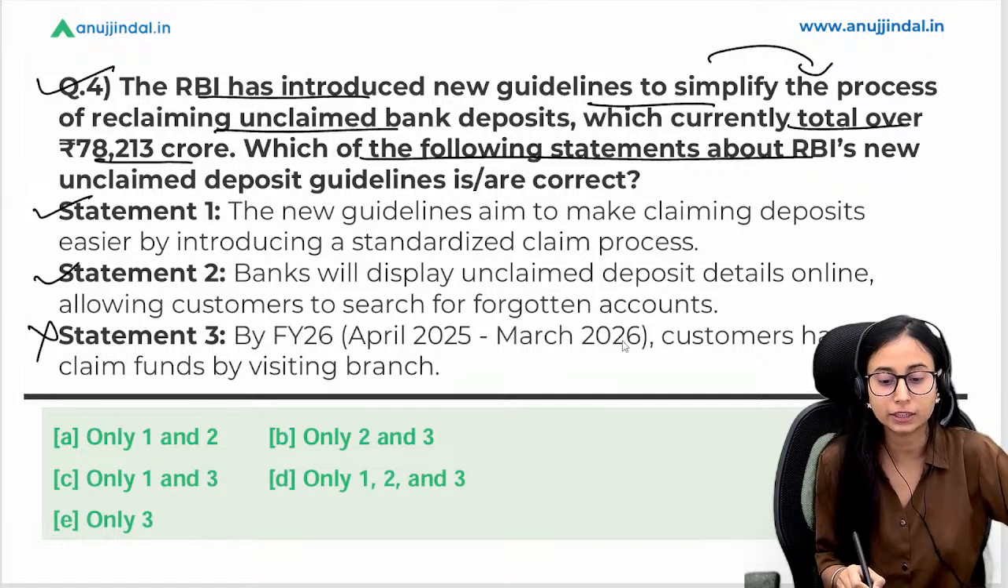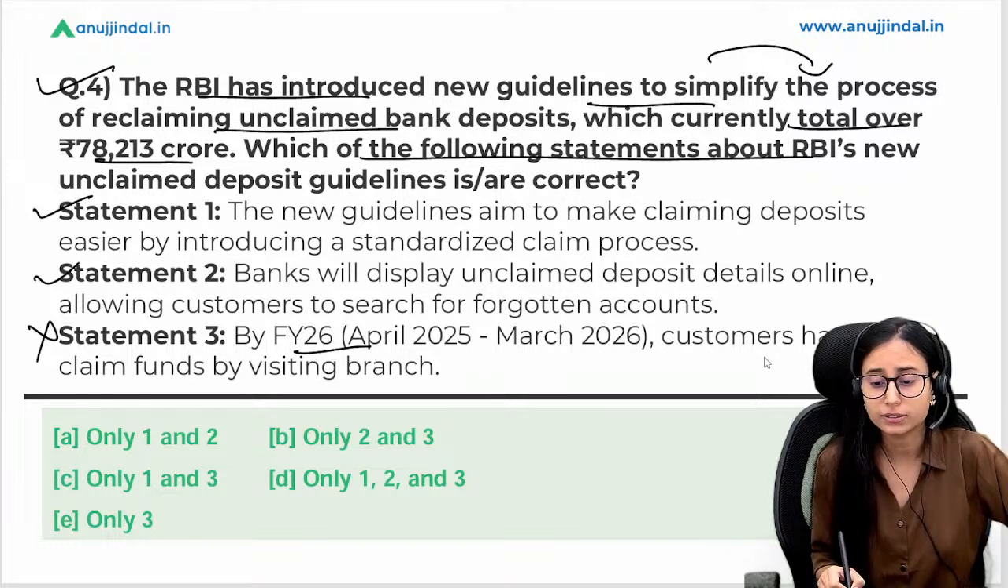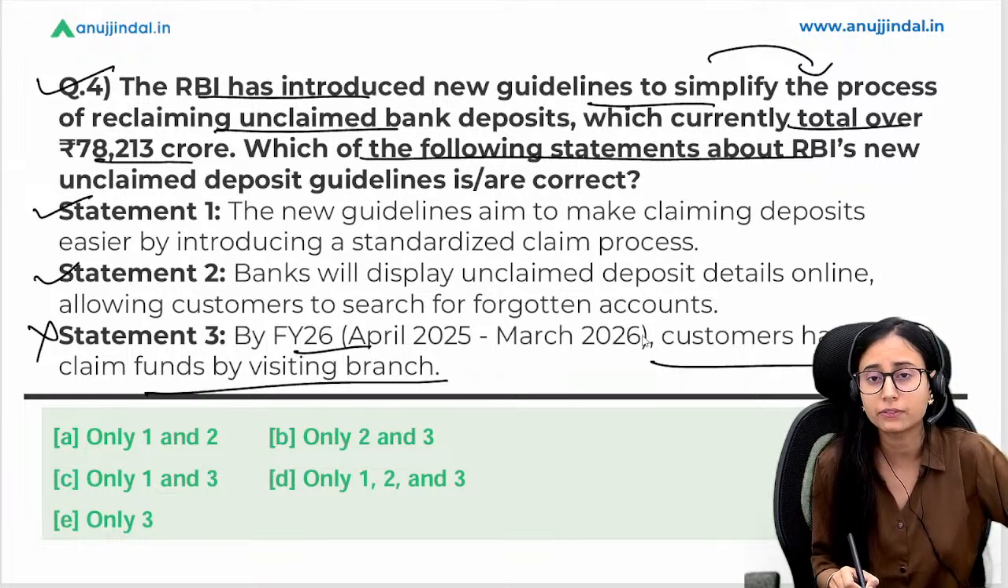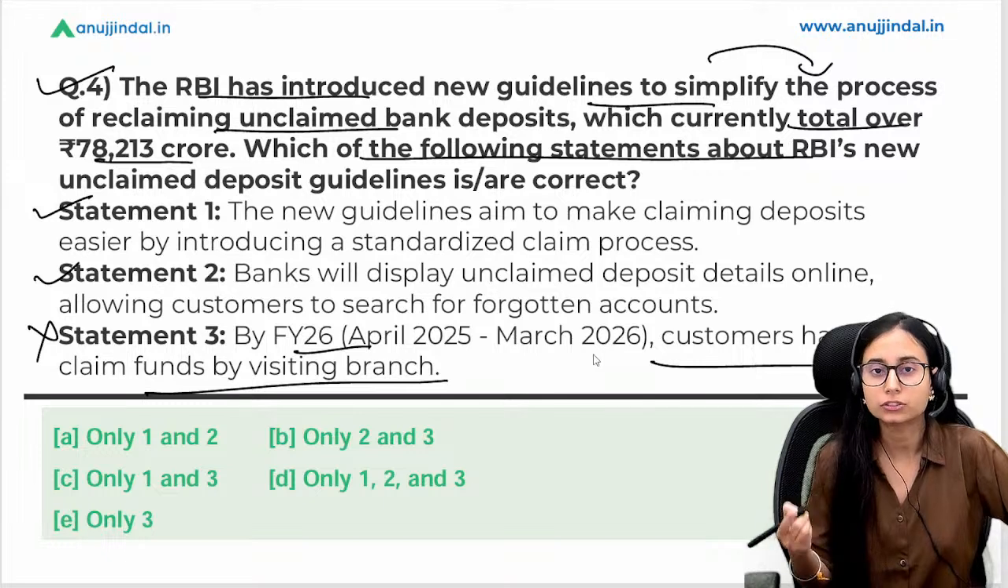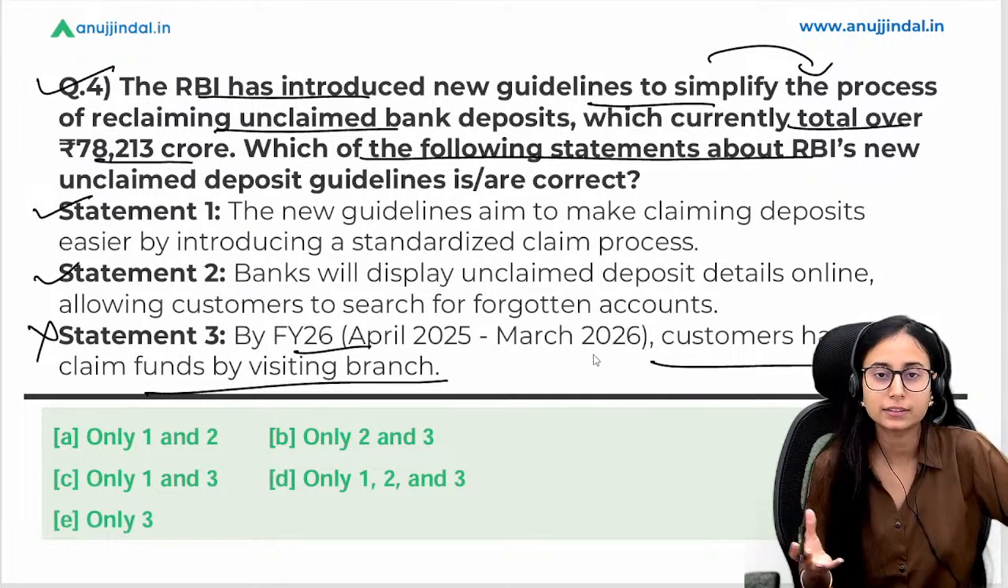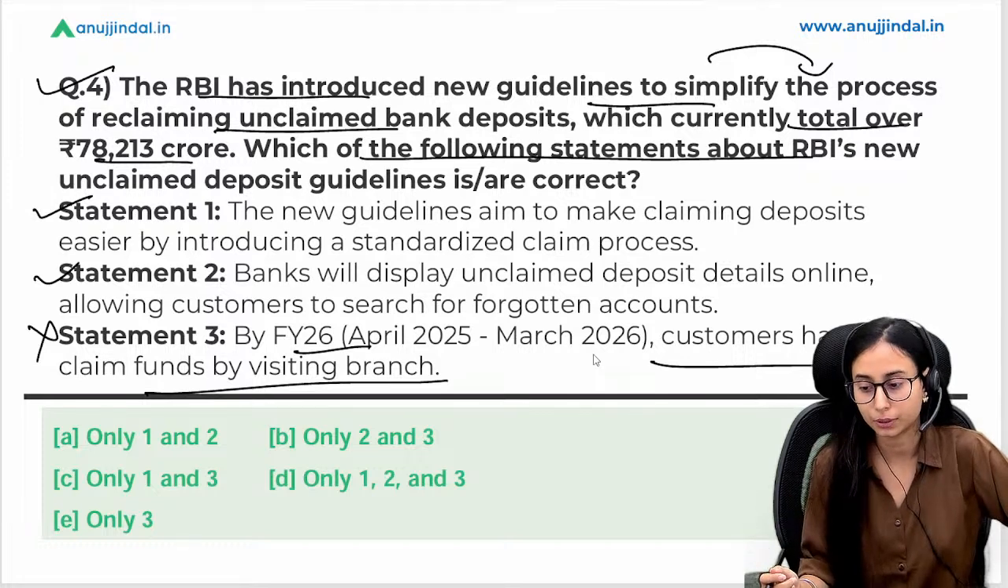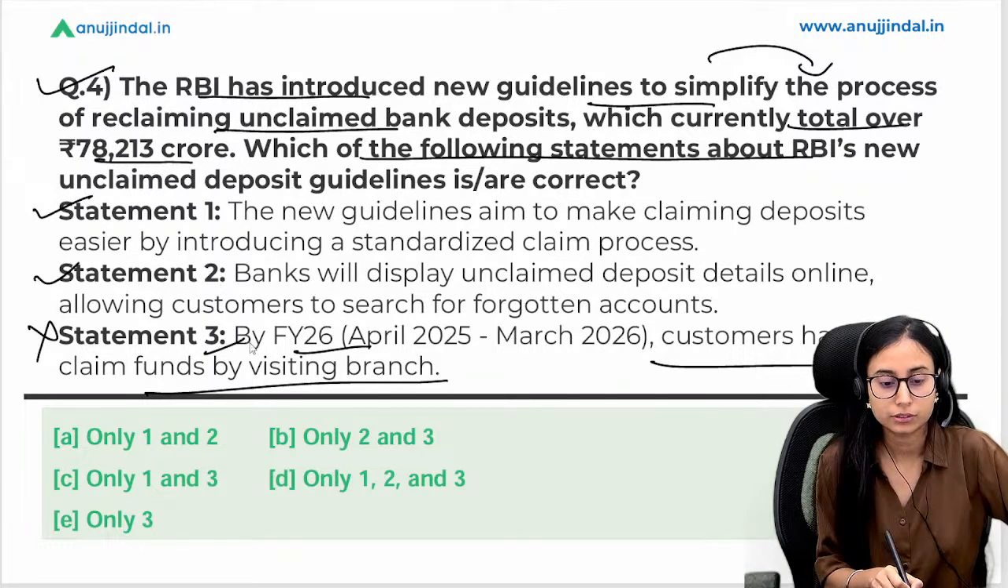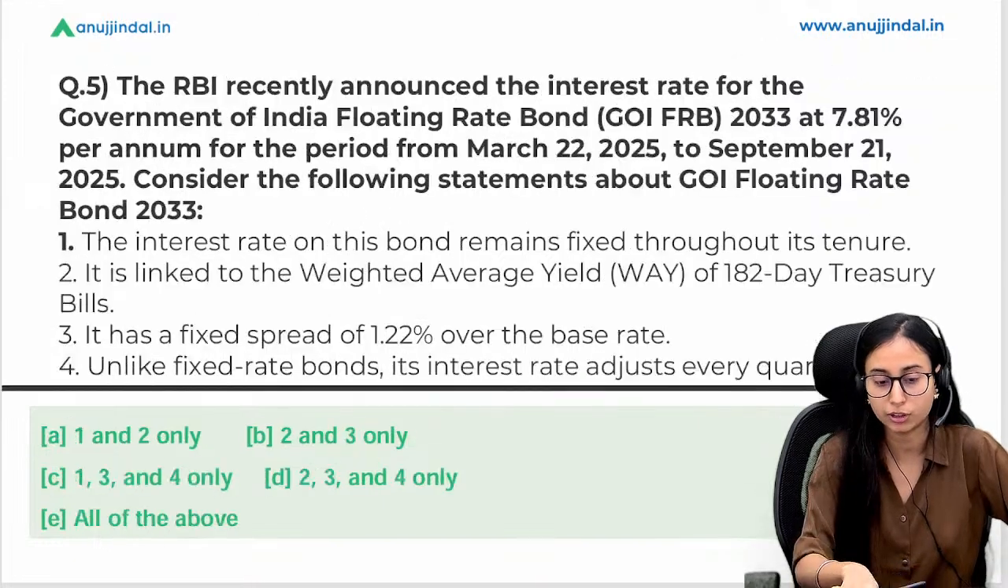Statement 3 is incorrect, which says that by financial year 26, customers have to claim funds by visiting the branch. तो यहाँ पर branch visiting को कम किया जा रहा है by introducing, we can say, digitalized form में ही claim करवा सकते हैं आप अपना deposit. So statement number 3 is incorrect. A is the right option. Only statements 1 and 2 are correct.